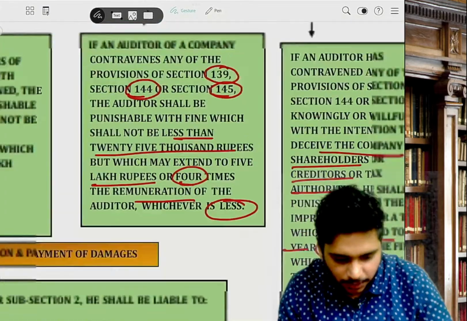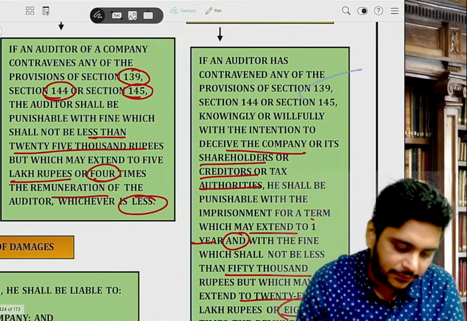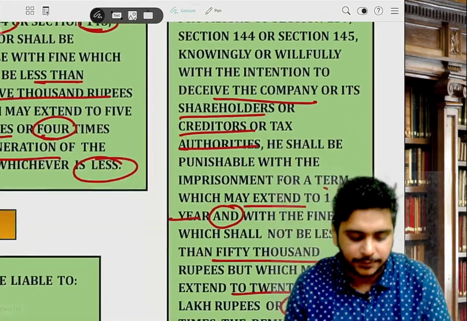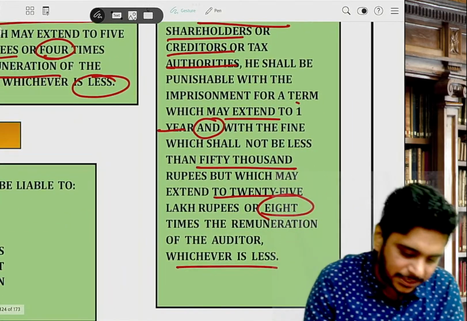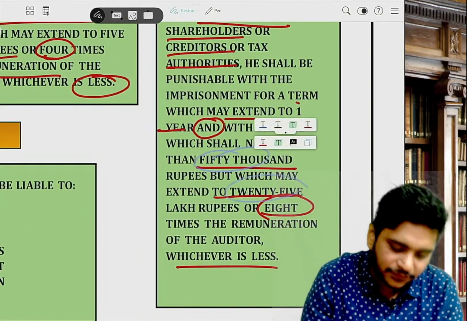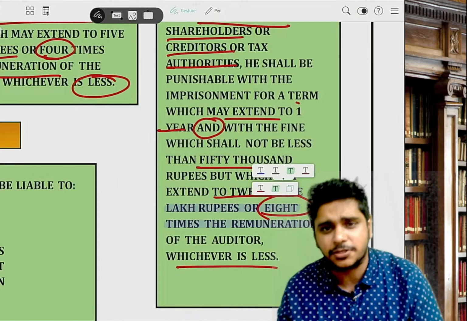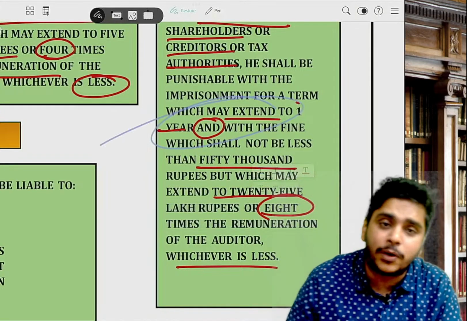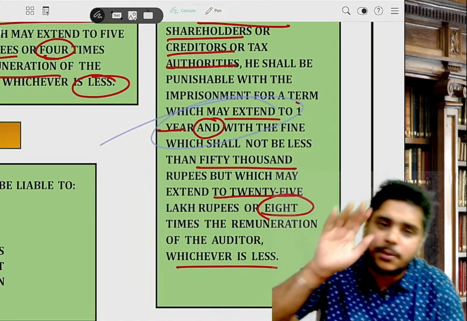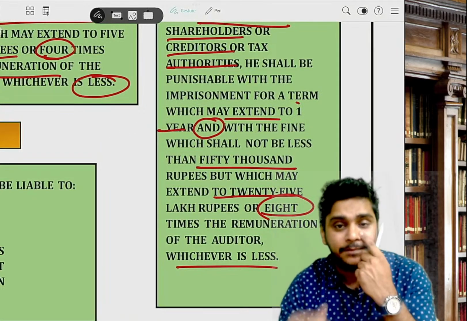Sir, if the auditor has contravened this section willfully, purposefully, 139, 144, 145, to cheat the creditors and the tax holders, how much is the penalty? Minimum is 50,000, maximum is 25 lakh or 8 times the remuneration, whichever is less, and imprisonment up to 1 year.